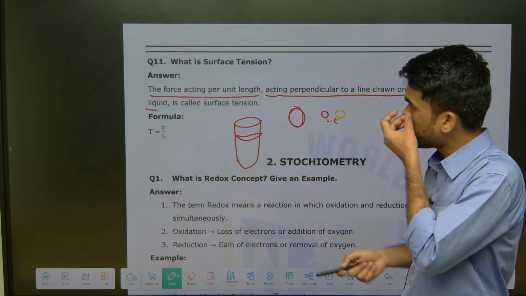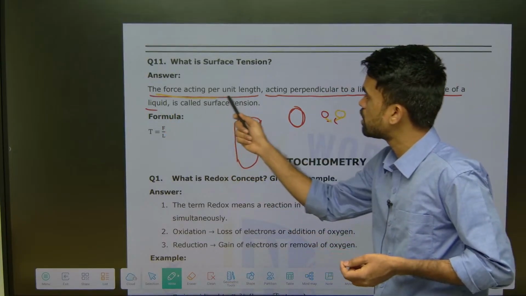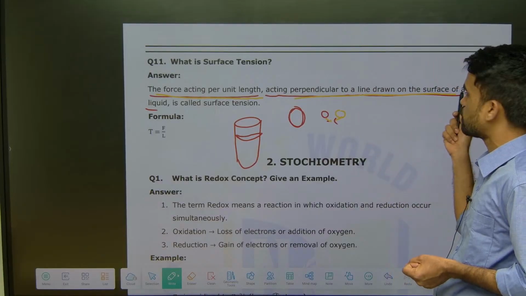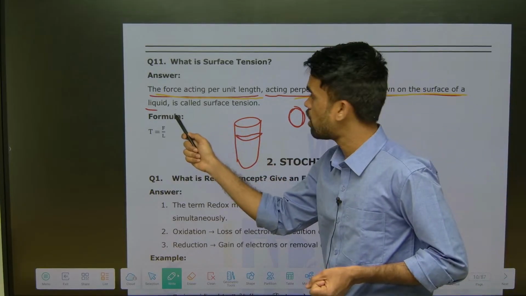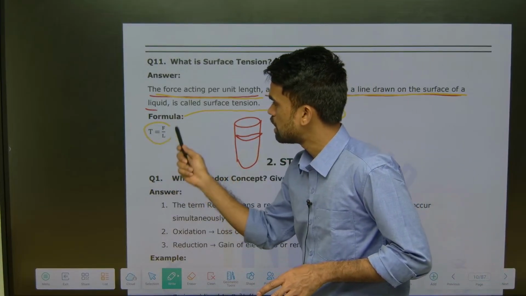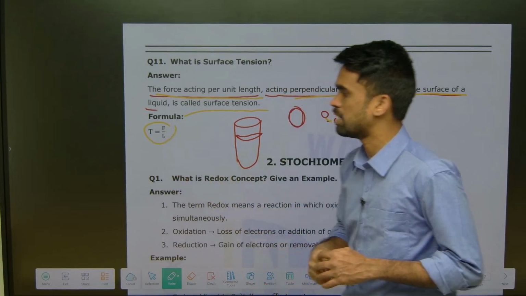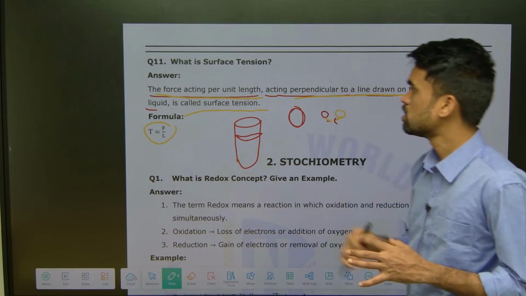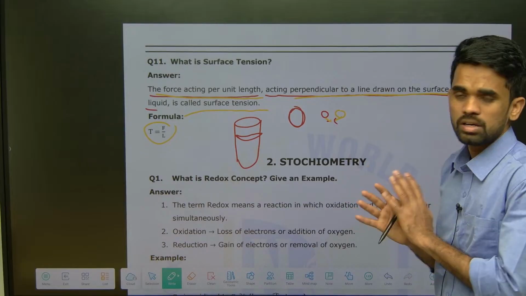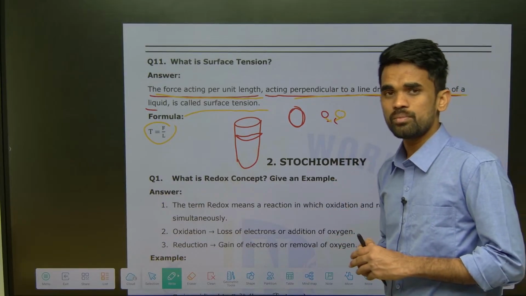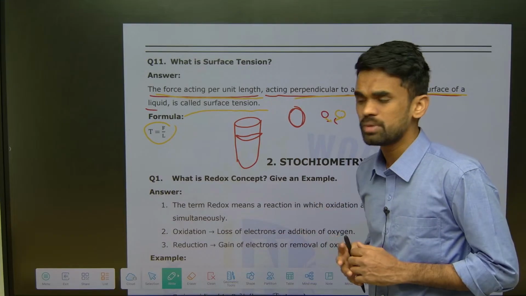Now what happens here? The force acting per unit length acting perpendicular to the line drawn on the surface of the liquid is called surface tension. Now surface tension formula is given as F by L, T is equal to F by L, or tau equals F by L. So this is what you need to remember, the 11 questions from states of matter. Most of the cases, question comes from here itself.